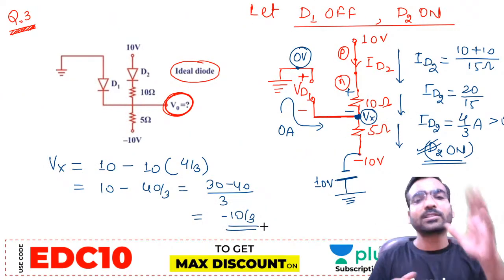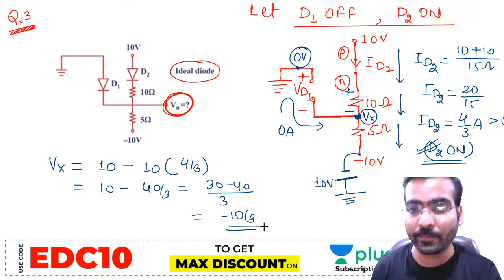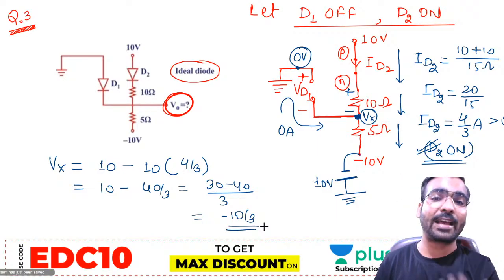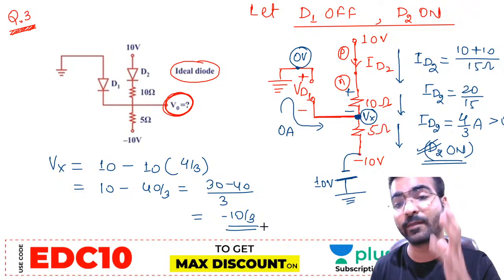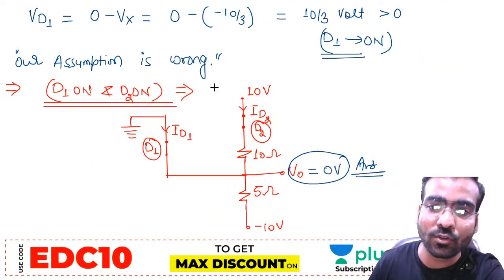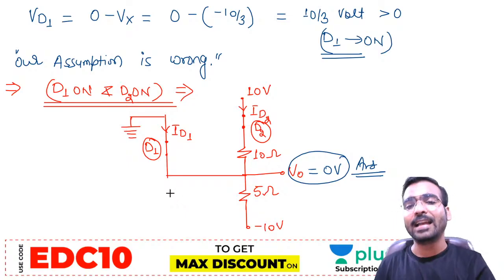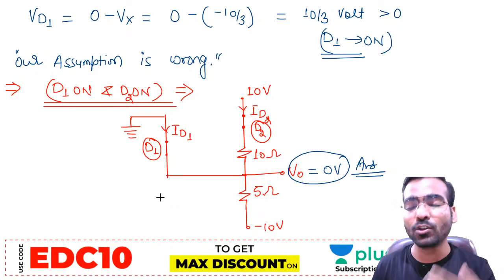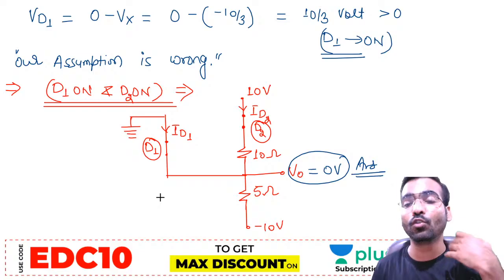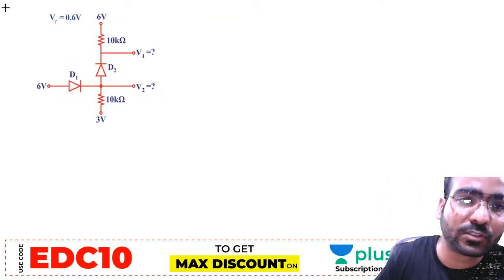If your assumption is going to be correct, definitely you are saving your time. We are saving our time if our assumption is correct in any given question, because when our assumption is going wrong, we have to redraw the circuit again and then calculate. That's why always think like that. Assume the condition that you feel is most probable in the circuit. Are you getting it? Now let us go for the next question.